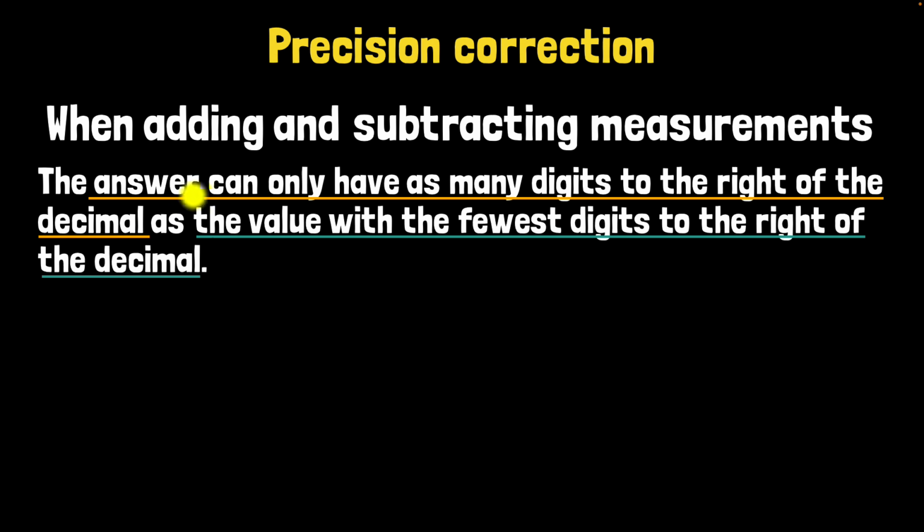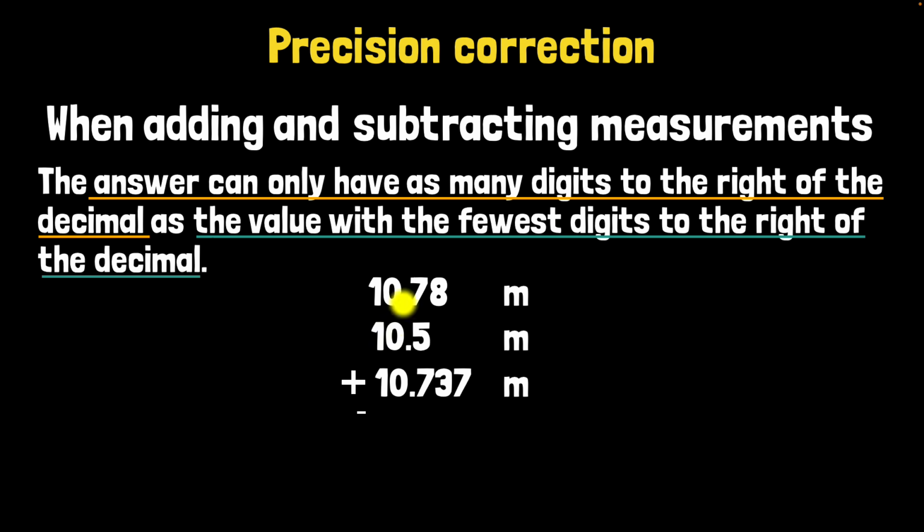Don't worry, I know it sounds very complicated when we spell it out, but let's do some examples and it'll make a lot of sense, okay? So consider this particular summation. The first step is we just plug these numbers into our calculator and see what the calculator gives us. And over here, it gives us 32.017 meters.